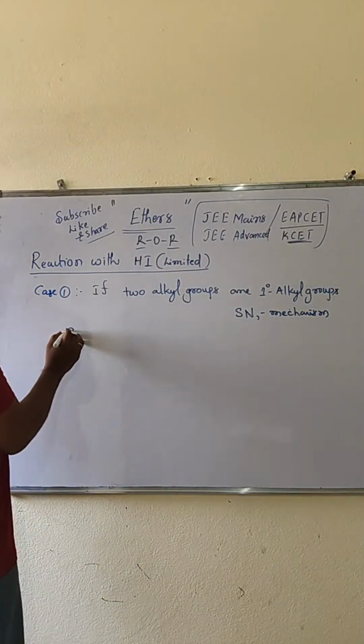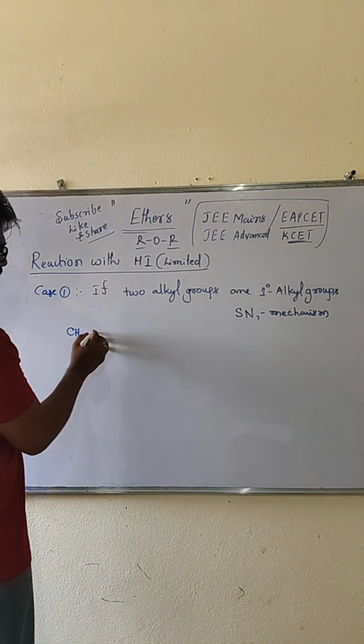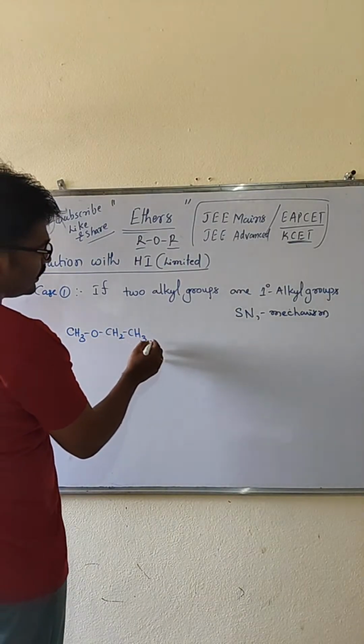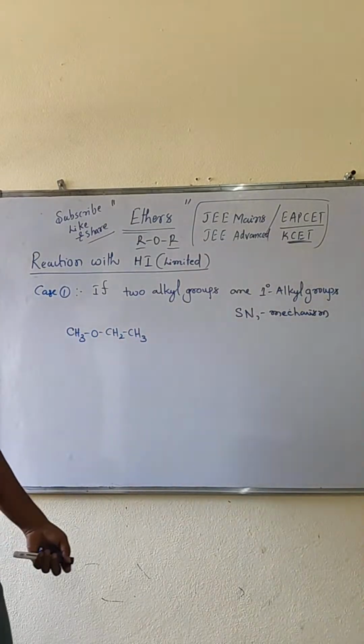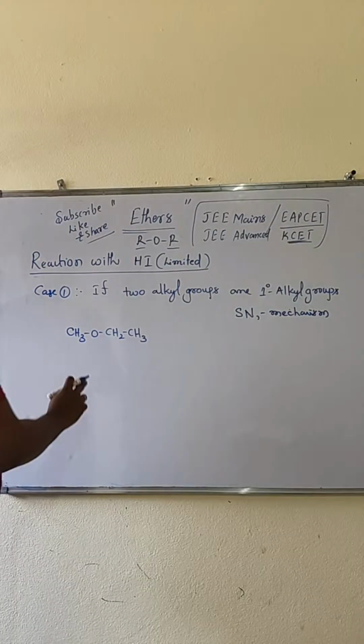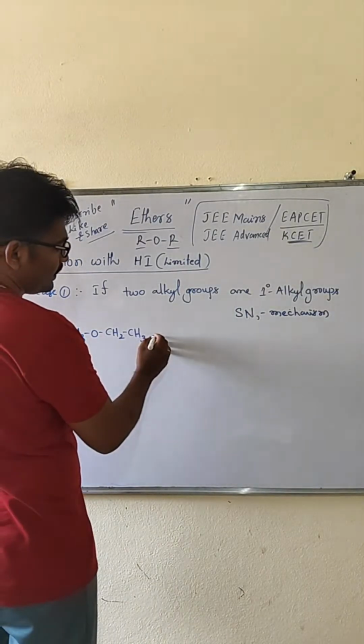In this case, CH3–O–CH2–CH3. Now the two alkyl groups are different, but both are primary alkyl groups, right? So when primary alkyl groups are there, look at hydrogen iodide.